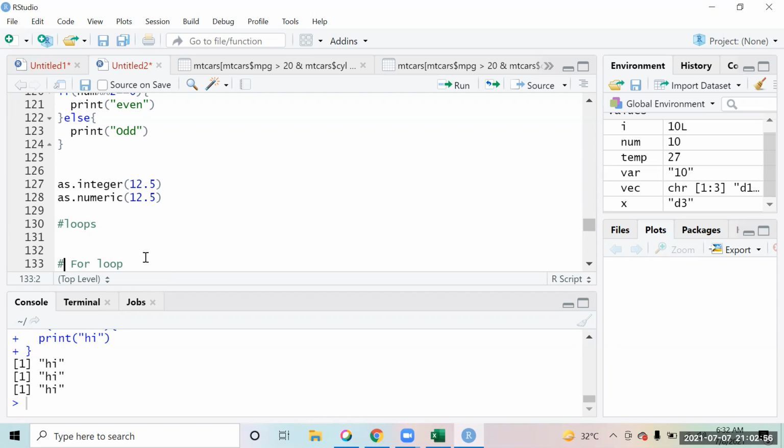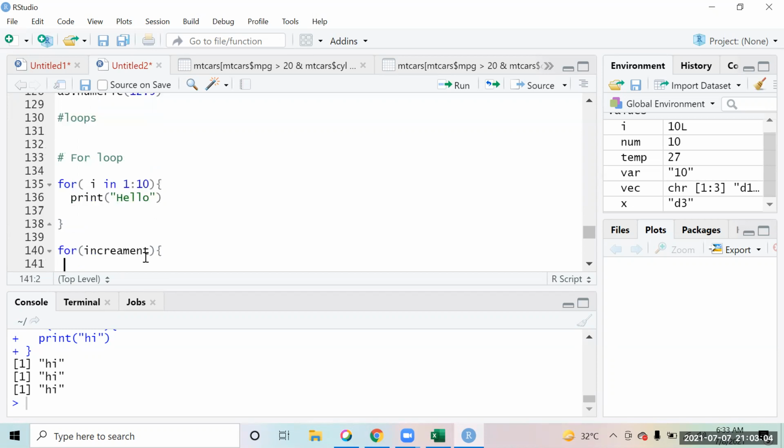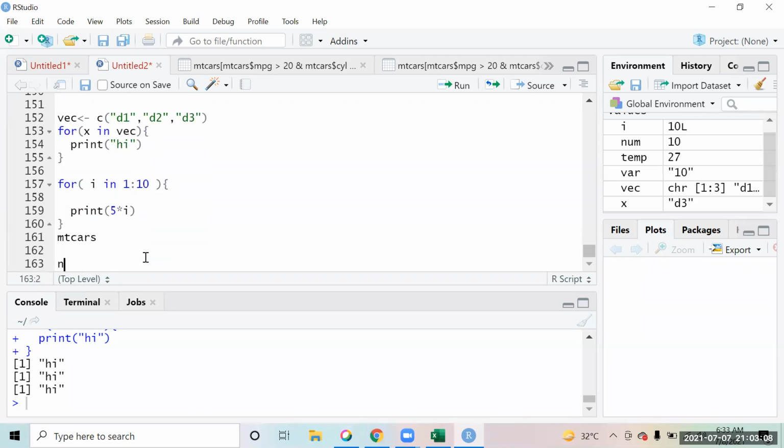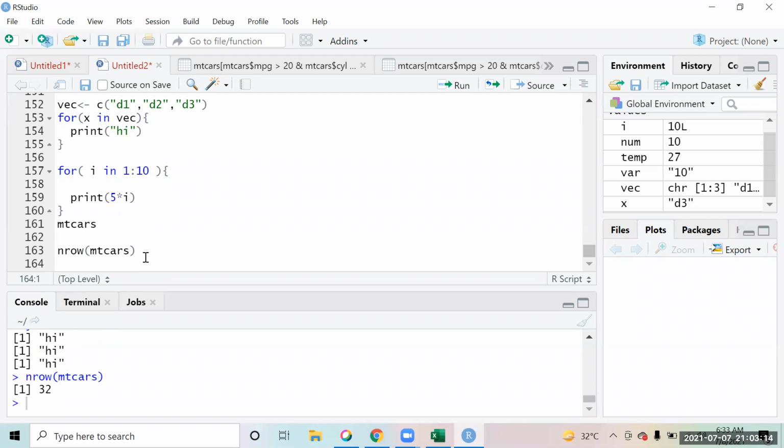If you want to pick any column, you can. I was using that data set just to explore those things. Similarly, we have the mtcars data set. If you want to see the number of rows in it, you can use nrow on mtcars, and it gives the number of rows. If I say str, the structure of that, it gives you the structure of the data set.